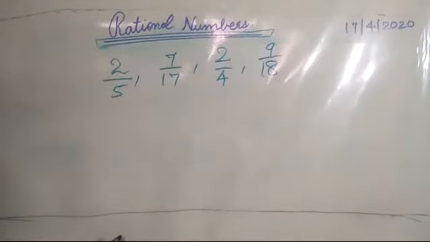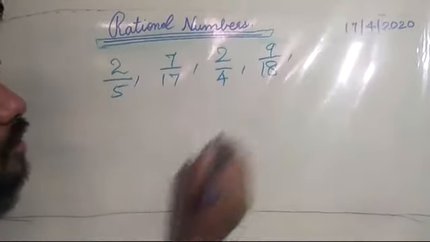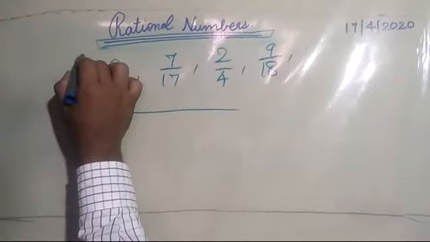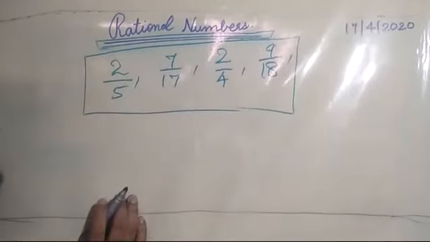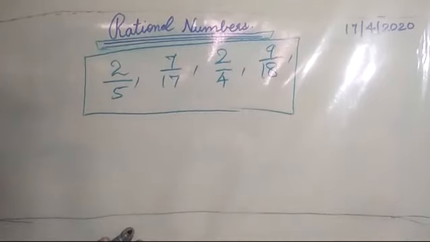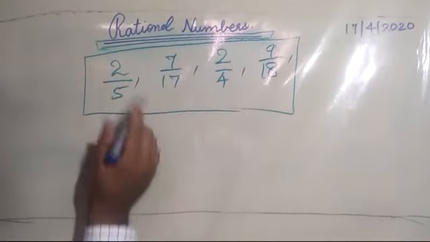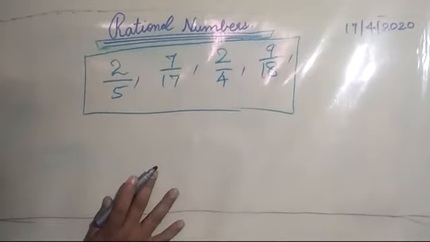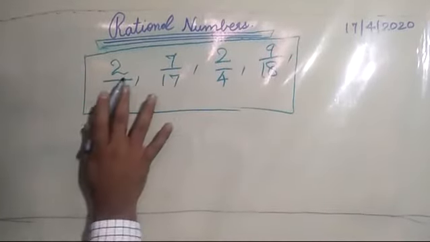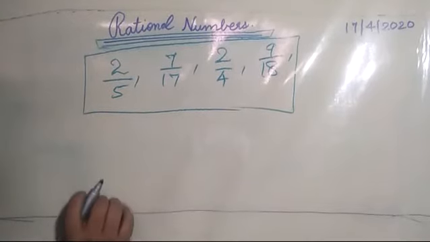All these numbers I wrote. Is there any doubt that these are all rational numbers or fractions? Obviously, this is a fraction. This whole set of numbers, whichever I wrote in the form a by b, is a rational number as well as a fraction.